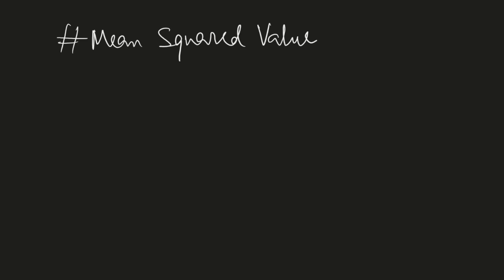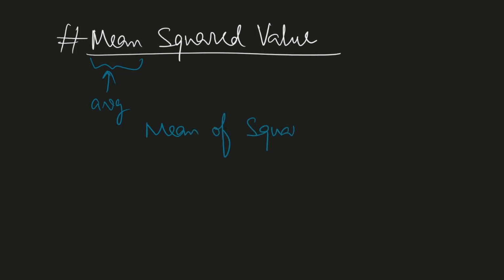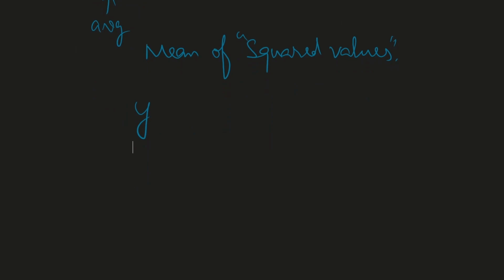And there is one more term, that is mean squared value. What is this? Mean means average. So mean squared value means mean of squared values. So if now y is the variable, then we need to find the mean of squared values, I mean the mean of y squared.